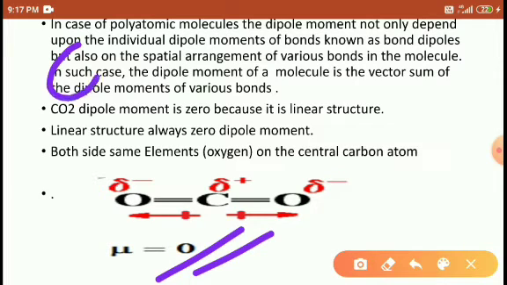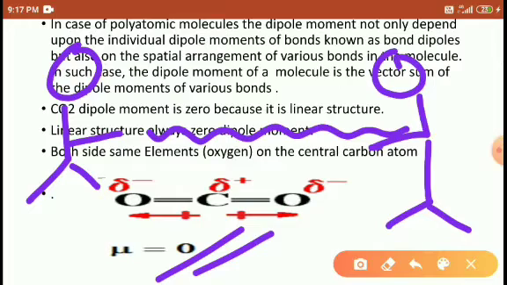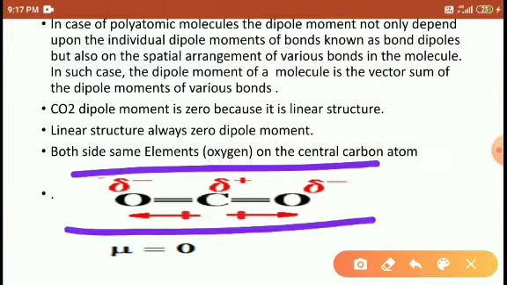Okay, look here, I will give one example. This is one person holding the rope, and here another person is also holding the rope, both having the same weight, same energy, same height and weight. Then what happens, students? In this case the rope moves neither toward the first person nor the second person, because both have the same energy. Similarly, carbon dioxide has a linear structure and both sides have the same element, so the dipole moment is 0 here.